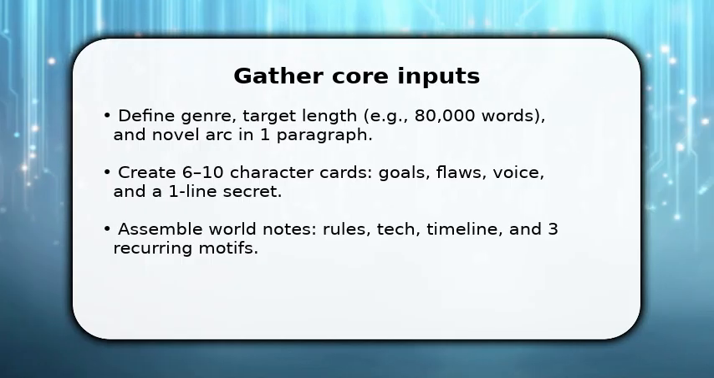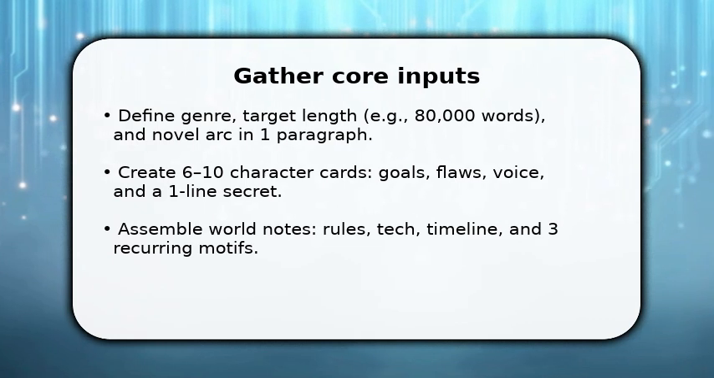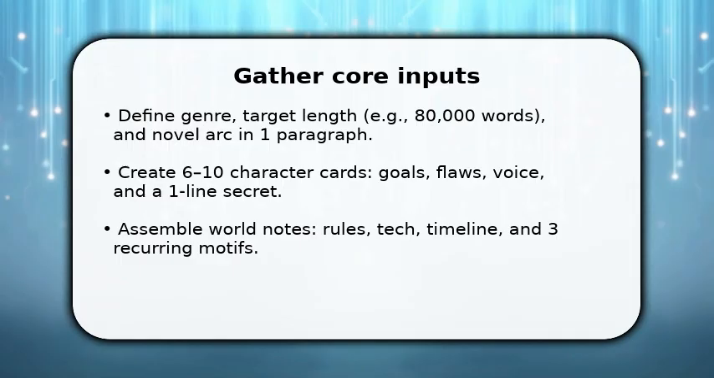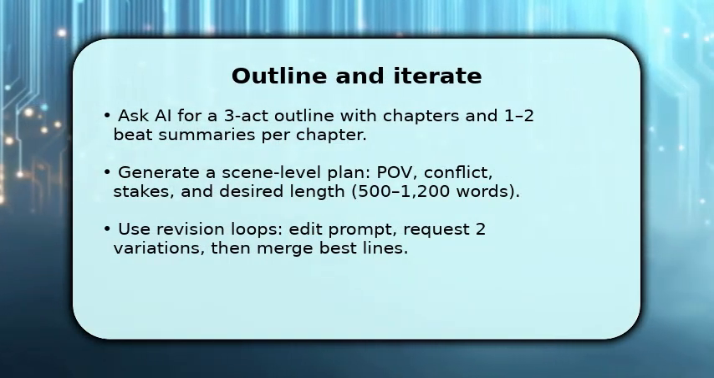Once done, upload or paste these inputs into your prompt template and ask for a Chapter 1 outline in 4 beats. You now build the map. Request a 3-act outline with chapters and 2 beat summaries for each chapter so pacing is visible.